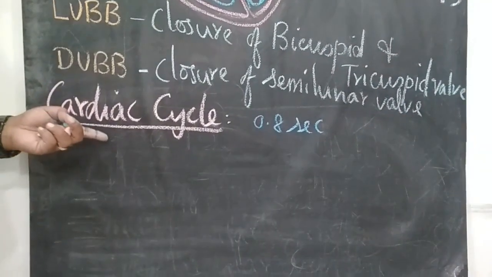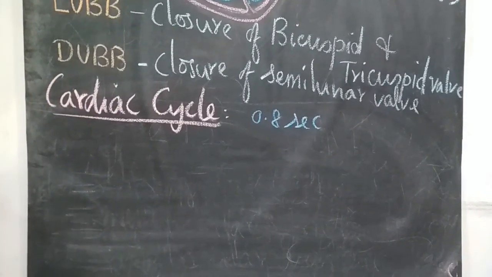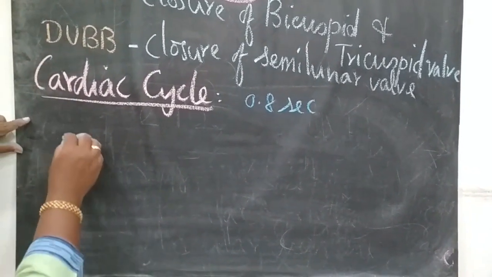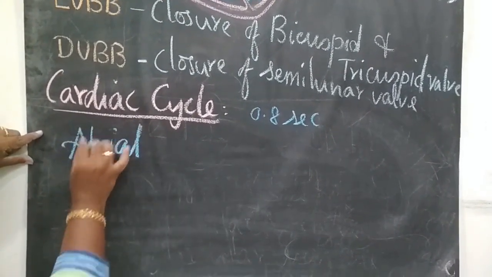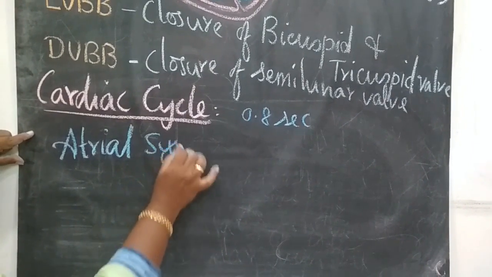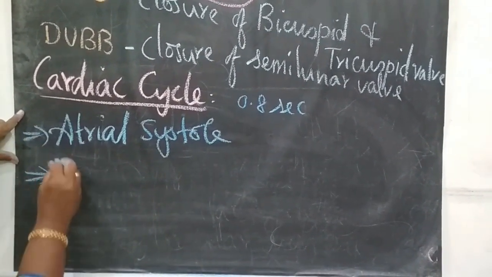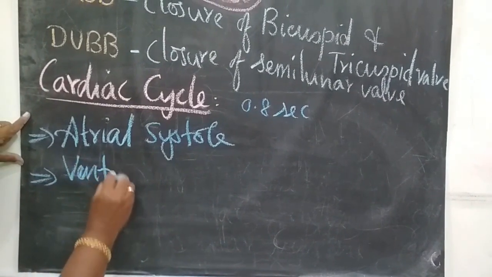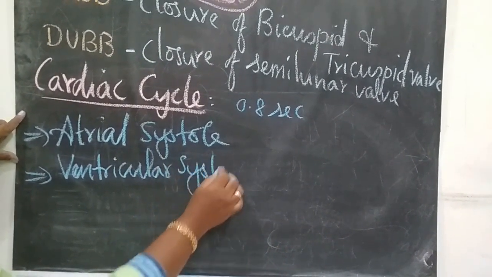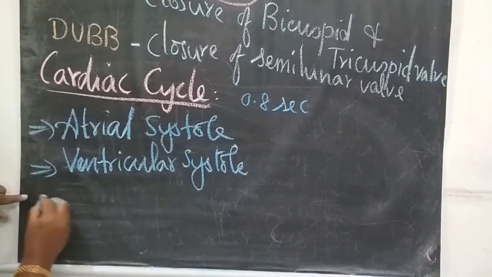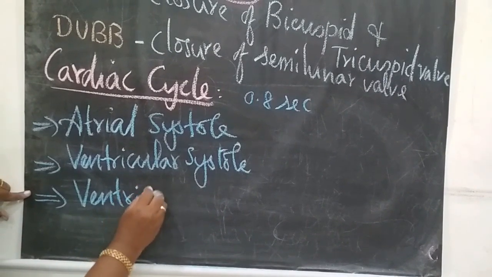So what are the events occurring in the cardiac cycle? They are atrial systole, ventricular systole and ventricular diastole.